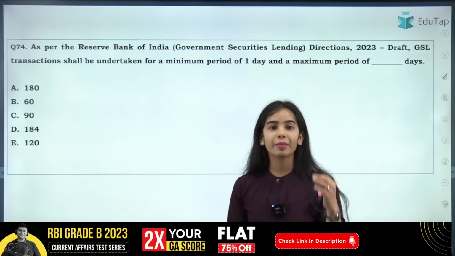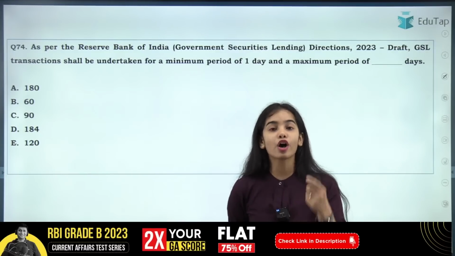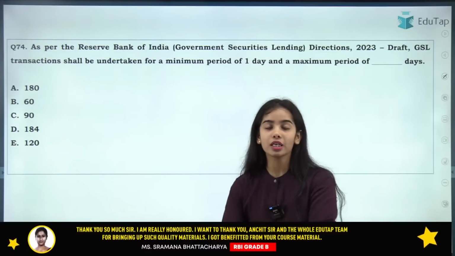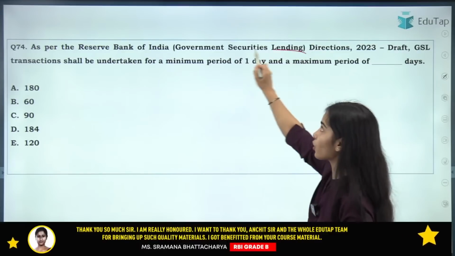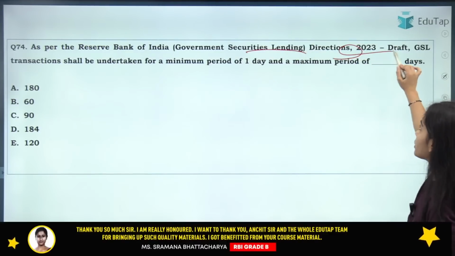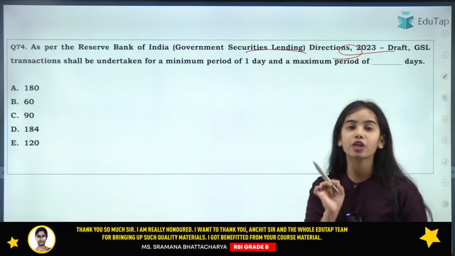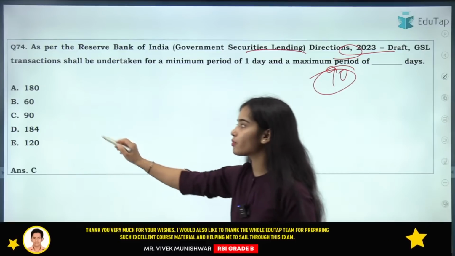Now coming to the next question: the government securities are being lent for a minimum of 1 day and a maximum of up to which time period? As per the Reserve Bank of India Government Securities Lending Directions 2023, the transaction shall be undertaken for a minimum period of 1 day and a maximum period of 90 days. So here the correct answer was 90.